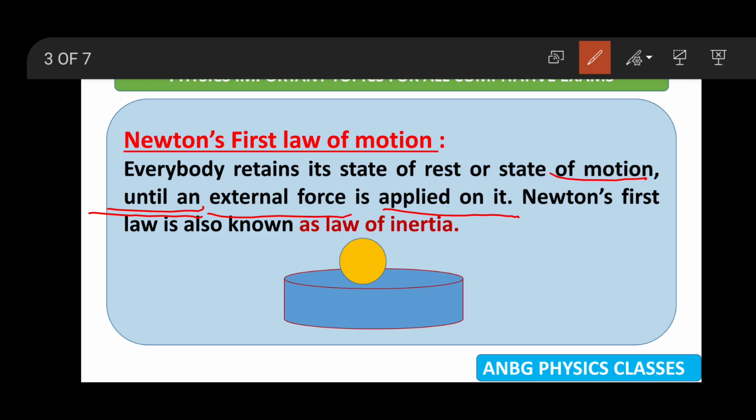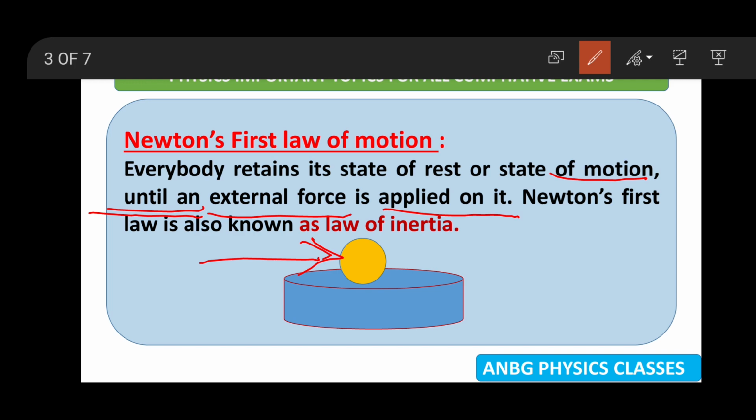Dear friends, on this table, one ball is there. Unless and until an external force is applied on it, it will not change its place, its speed, or its direction. This law is called Newton's law of motion.